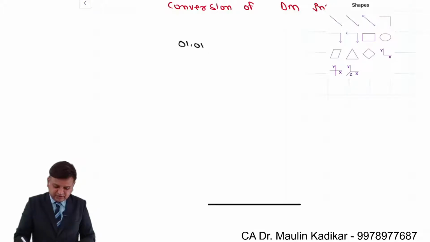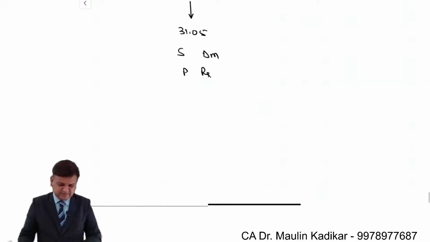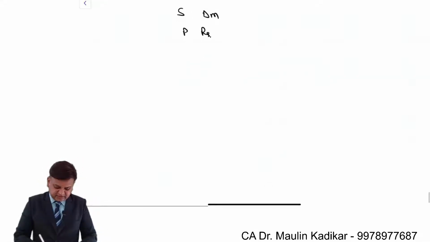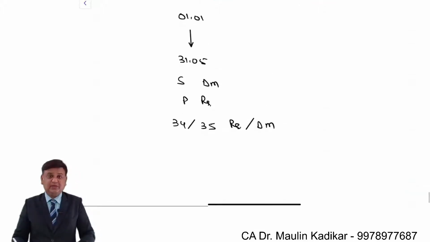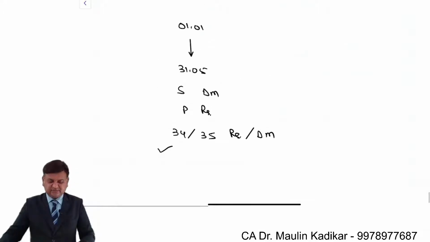So on 1st of January for 31st of May, sell of Dutch mark and purchase of rupees. That is a forward contract. The exchange rate is 34 slash 35 rupees per Dutch mark. So sell of Dutch mark and purchase of rupees, you'll get lower amount of rupees. So that is the rate which is applicable.